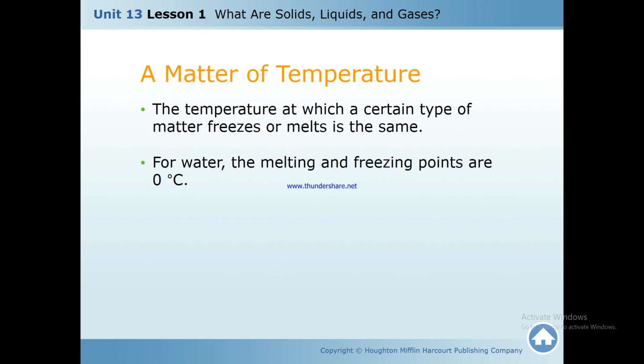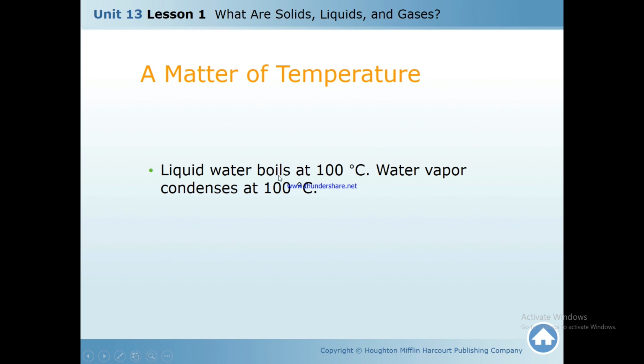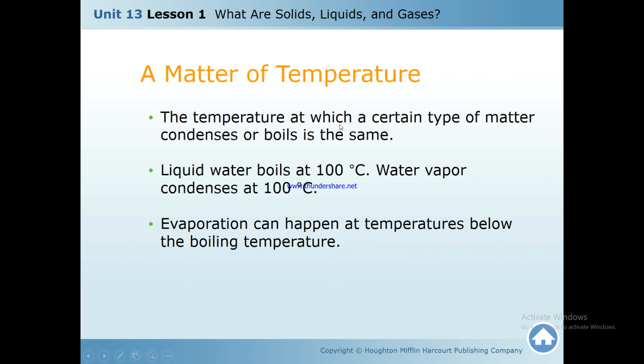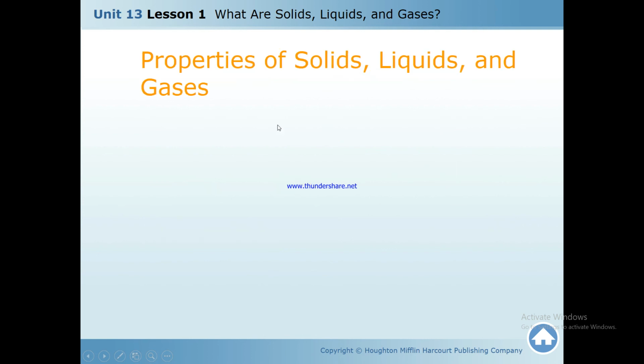For water, the melting and freezing points are 0 degrees Celsius. Very important, you must know that. Water boils at 100 degrees Celsius. Water vapor condenses at 100 degrees Celsius. Evaporation can happen at temperatures below the boiling temperature. The temperature at which a certain type of matter condenses or boils is the same.